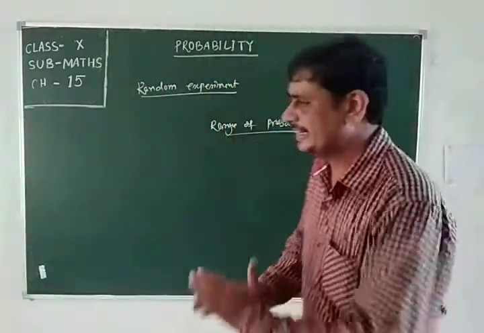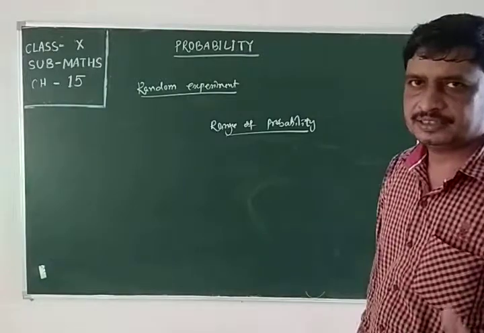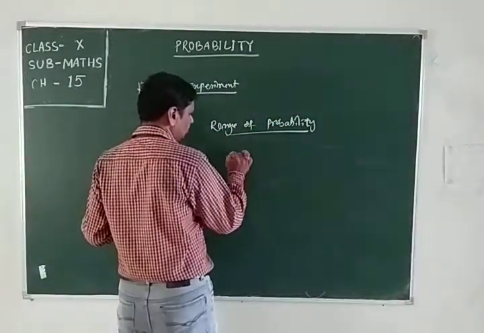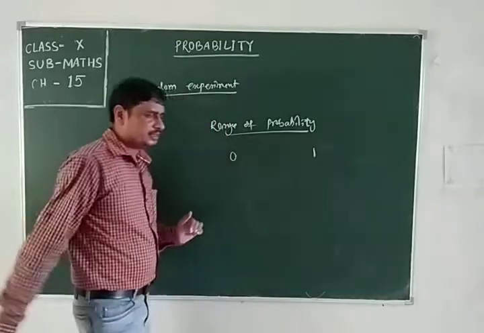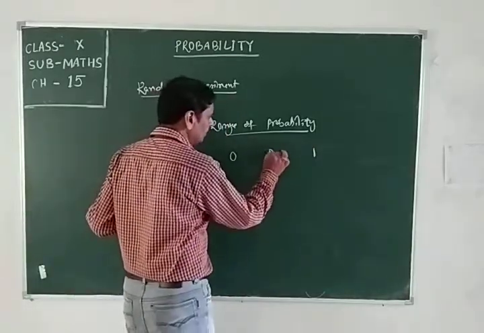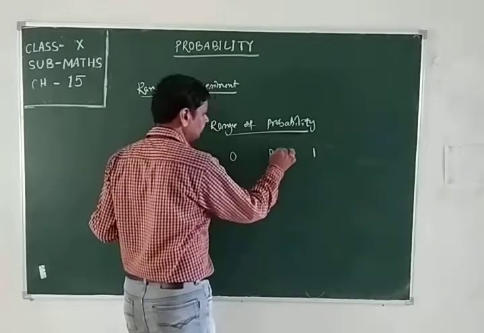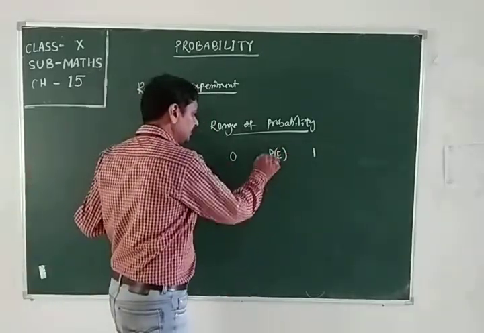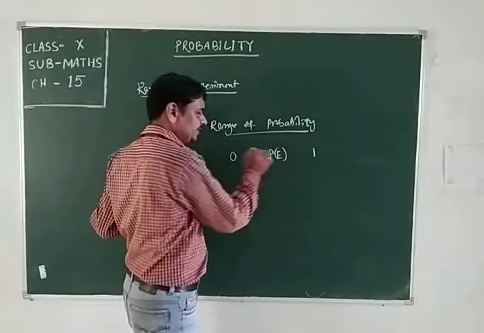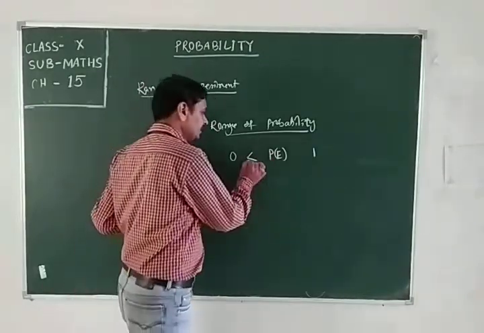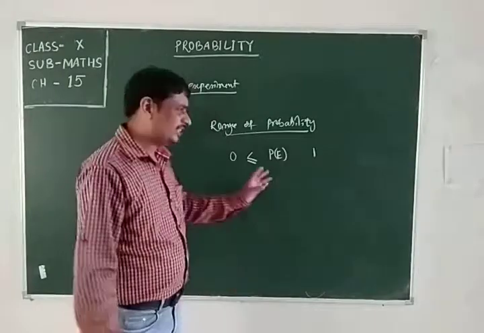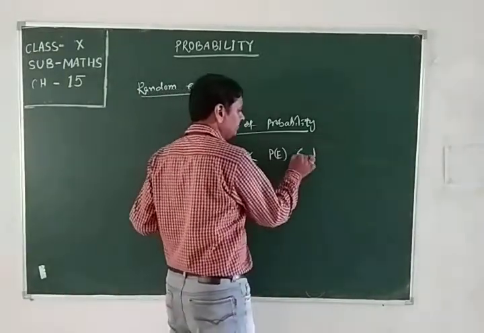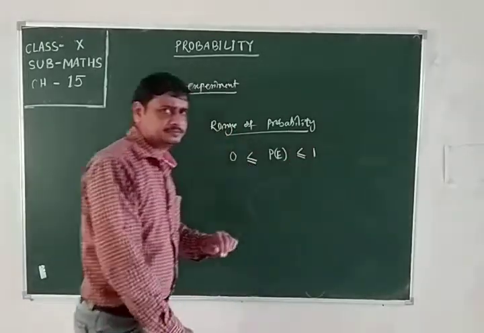How far does the probability extend? Probability of an event ranges from 0 to 1. Probability may be greater than 0, may be equal to 0. This probability may be less than 1 or may be equal to 1.